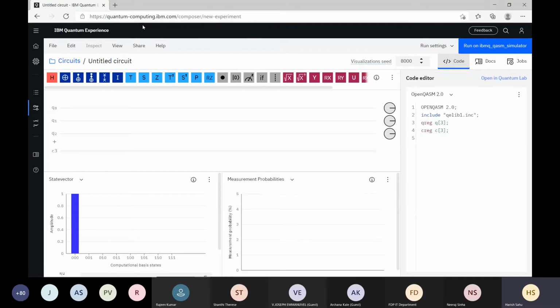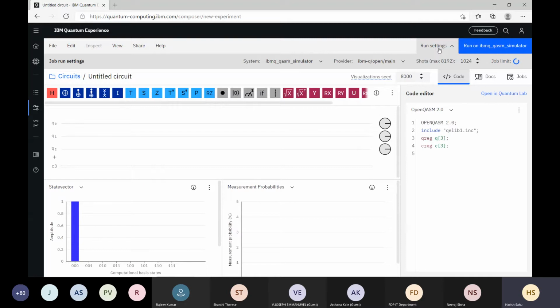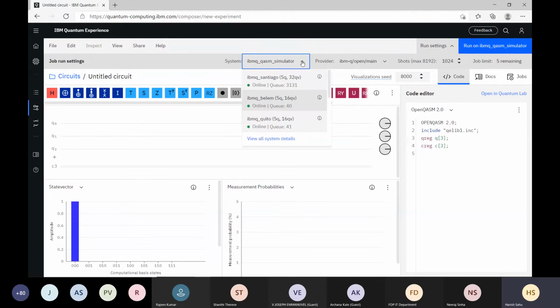What this platform is doing here is that IBM has provided different quantum devices to us. If you see here, this first one is IBM Q Santiago. It's an actual quantum processor which has 5 qubits. There is IBM Q Belem. There is IBM Q Quito. So if we go for all quantum details,